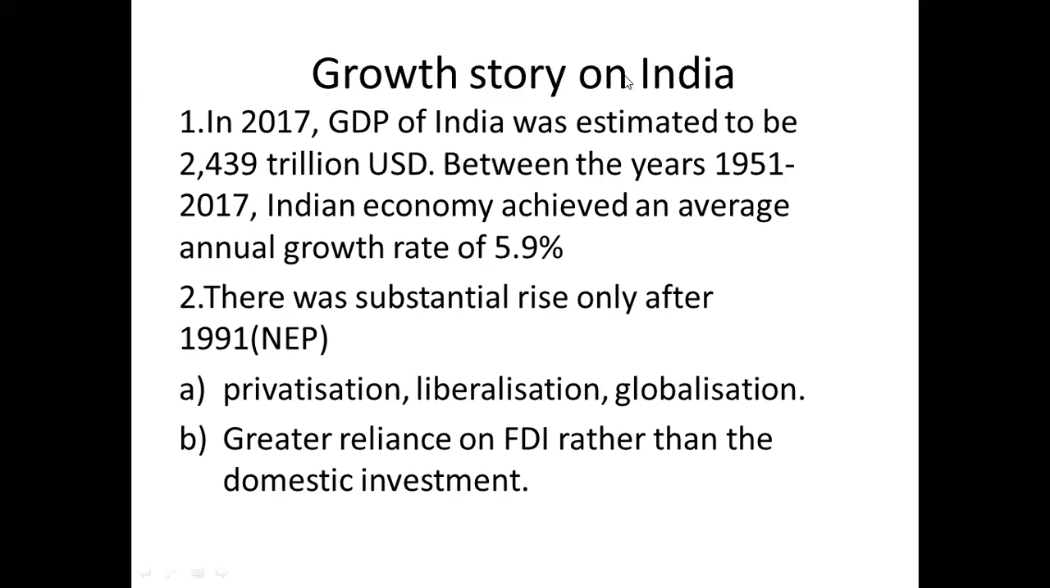So, the growth story of India: in 2017, the GDP of India was estimated to be 2,439 trillion US dollars. Between the years 1951 and 2017, the Indian economy achieved an average annual growth rate of 5.9%. Okay. And there was substantial rise only after 1991.